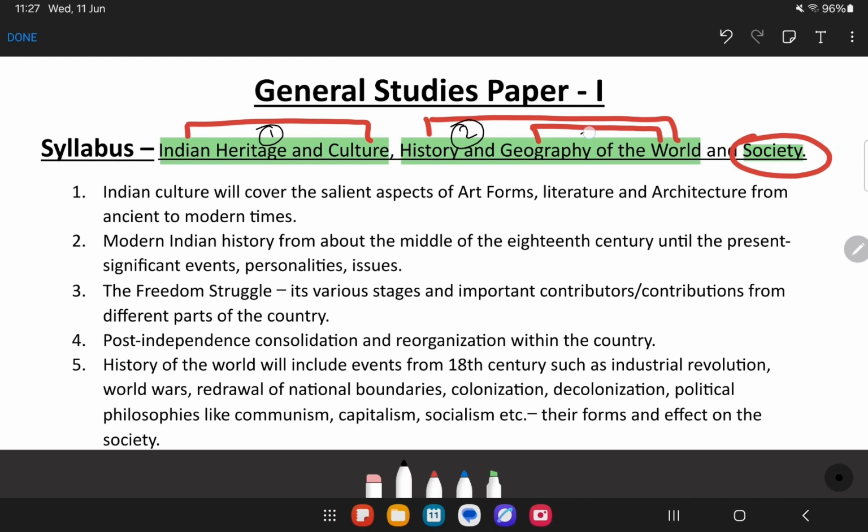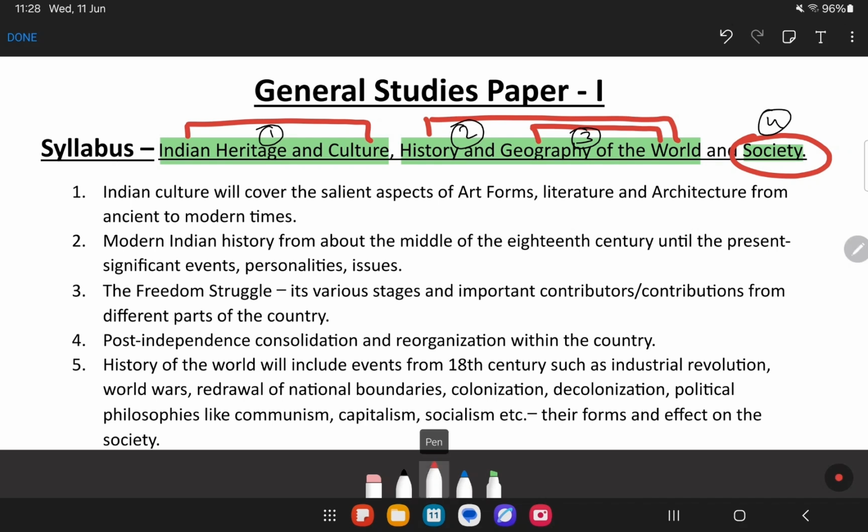Third part is geography of the world. That means we should be studying the geography of India as well. And next is society. So we can divide the paper 1 syllabus into 4 parts.